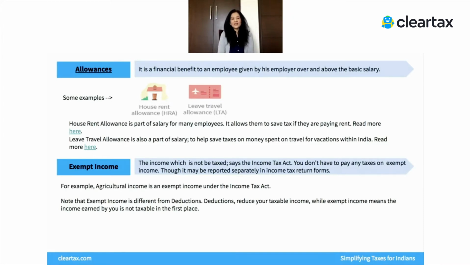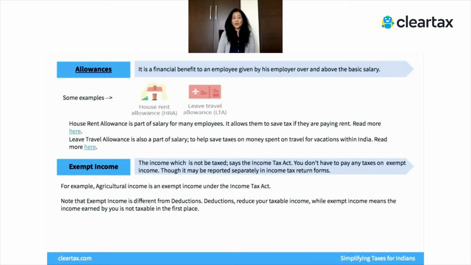The other important aspect is exempt income, right? Now, exempt income is something which is not to be taxed. You don't pay any tax on this income, but many a times the government wants you to report your exempt income in your tax returns. Why is that? Because the government wants to collect data on what kind of incomes people have been earning.